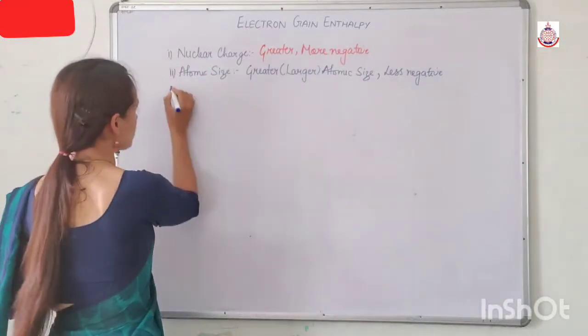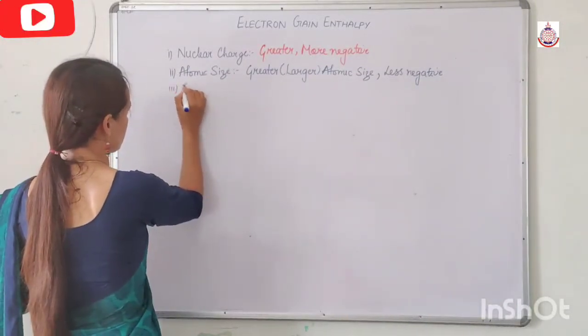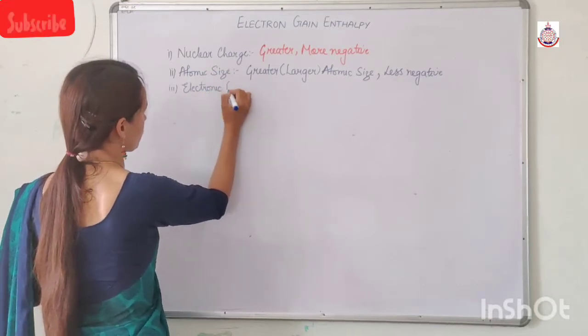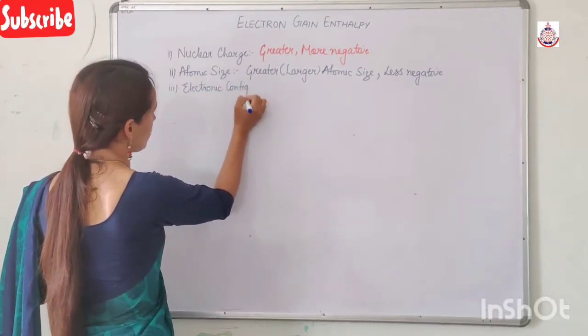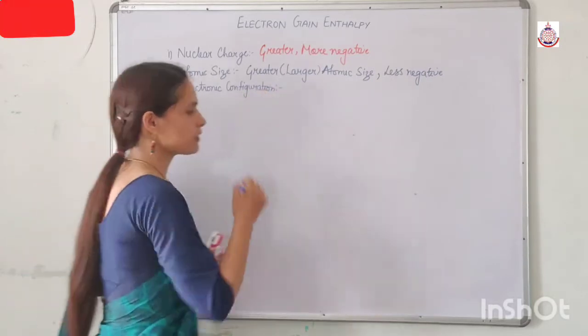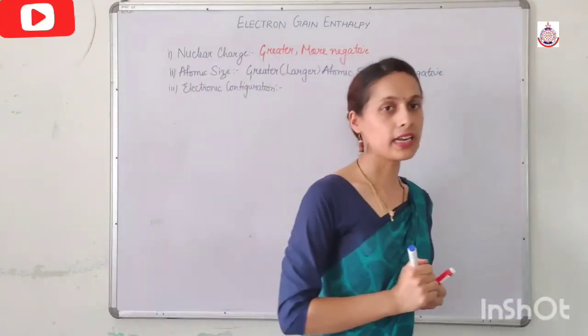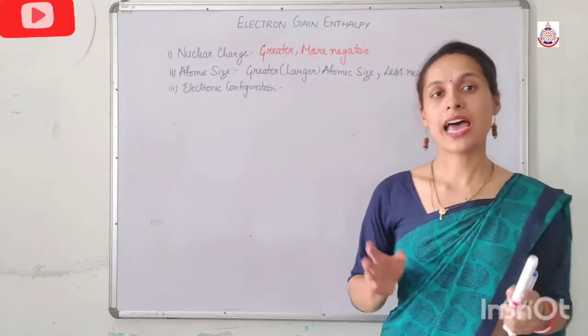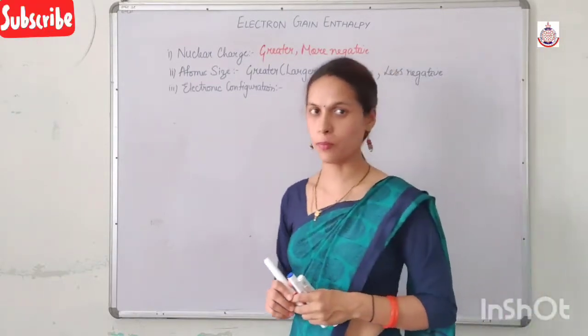Now the third factor is electronic configuration. In our previous videos, we have studied that half-filled and fully filled orbitals are stable as compared to the partially filled orbitals.